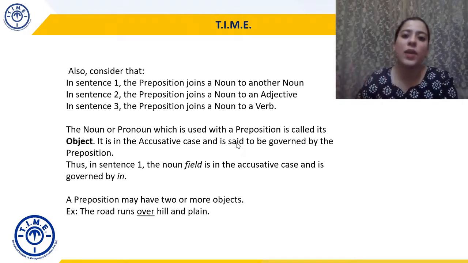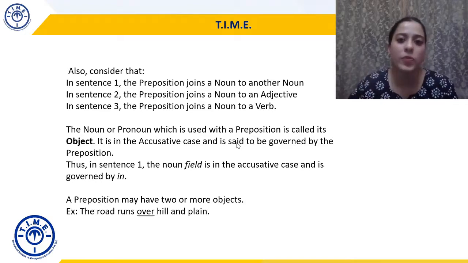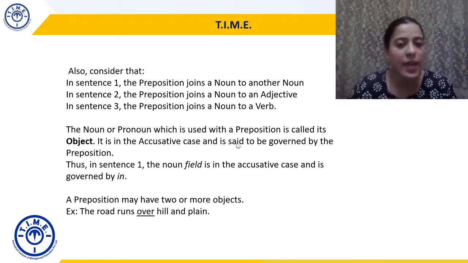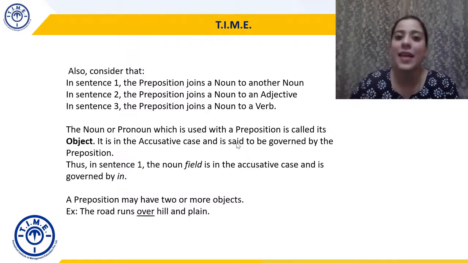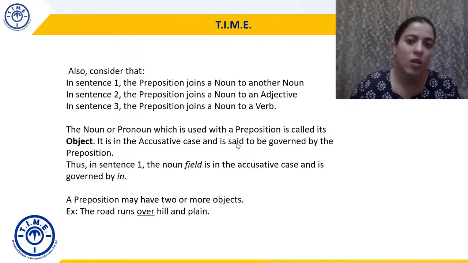So both hill and plain are the objects of the preposition over. तो जरूरी नहीं है एक preposition के साथ एक ही object आएगा, एक preposition के साथ एक से ज्यादा या दो से ज्यादा objects भी आ सकते हैं.